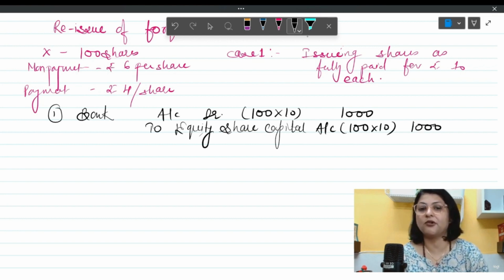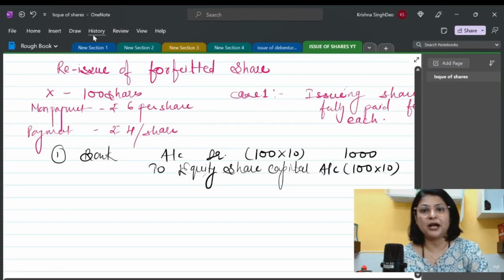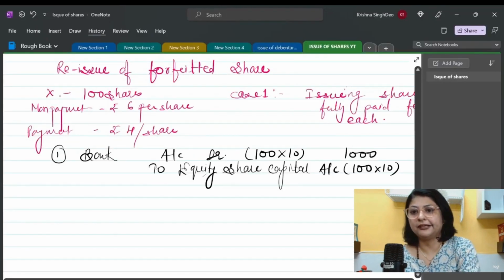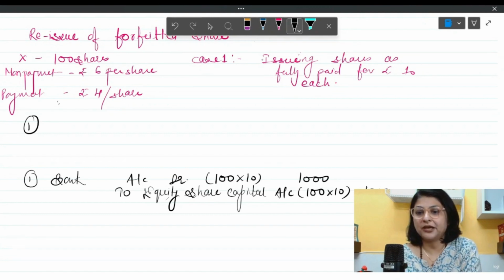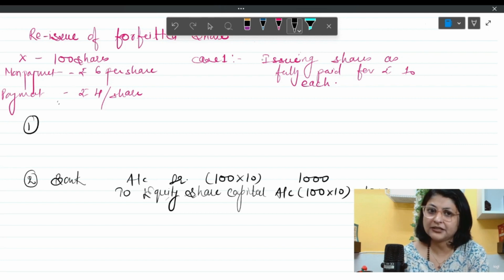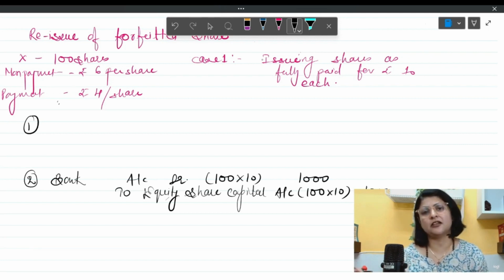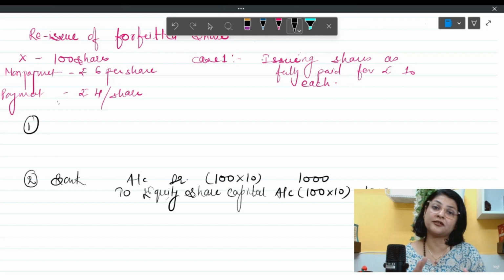Now here it is important to pass the entry for forfeiture also, because usually the question which will come in the exam will be along with forfeiture. So I am just passing this entry. I should have done it over here, or let me do this thing. I will pass this entry by creating some space over here only, so that each time we don't have to pass this entry. So here I am writing my entry number 1, I'll make it as 2. The forfeiture entry will always be passed along with reissue, or somewhere in the rough you will have to pass it because you will have to take reference from here.